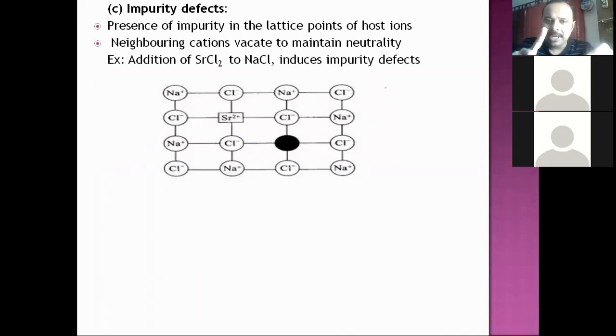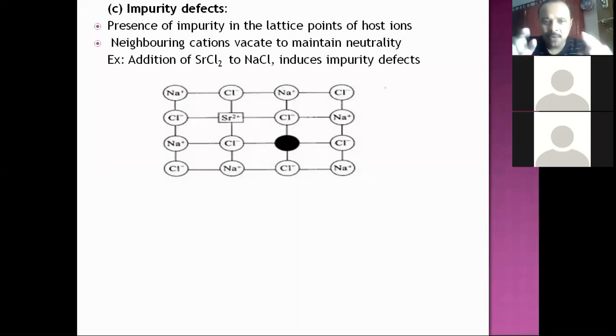When one Na+ lattice site is replaced by Sr2+, what would happen? Loss is +1 charge, but what has been added is +2 charge in terms of the Sr2+ ion. So electrical neutrality is at stake now. The one extra positive charge gained due to the Sr2+ has to be balanced. In order to balance that, a neighboring Na+ ion also vacates.